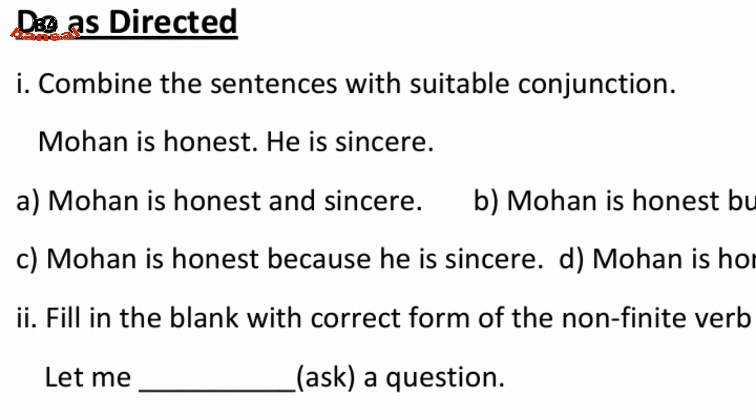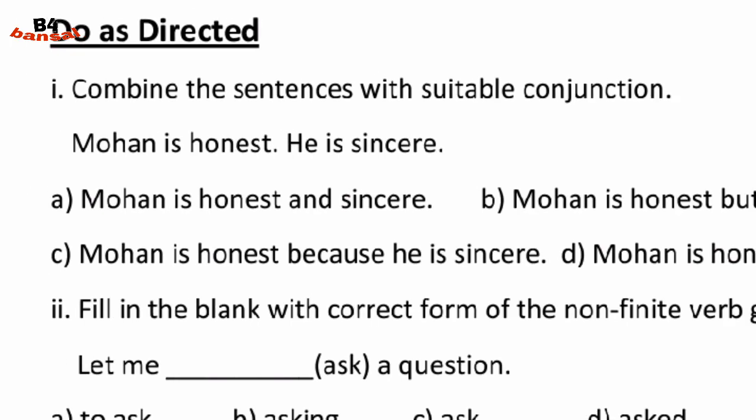One is combine the sentences with suitable conjunction. Mohan is honest. He is sincere. We have to combine them. Mohan is honest and sincere. Simply you can see it. Mohan is honest and sincere. Option A is right.